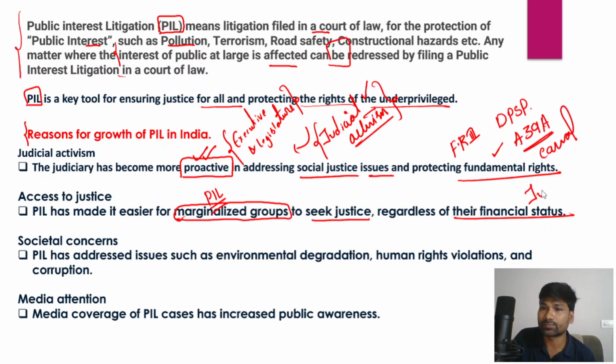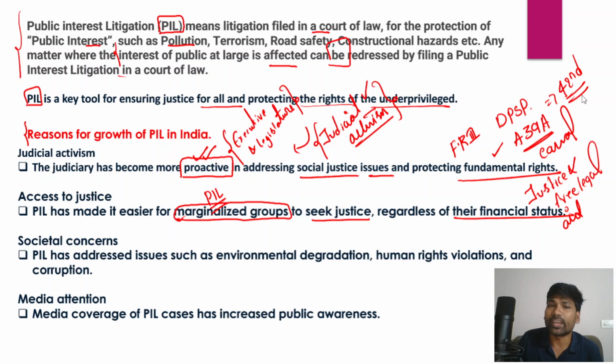So this has been included in the Indian Constitution through the 42nd Constitutional Amendment Act. So all these factors have made it possible for these marginalized groups to file a public interest litigation much more easily than before, and they can seek justice regardless of their financial status.